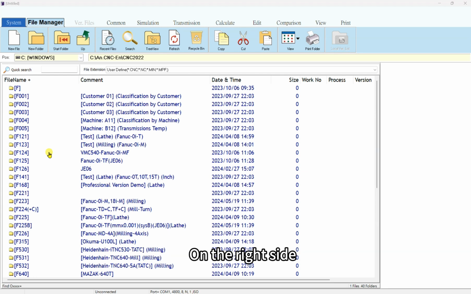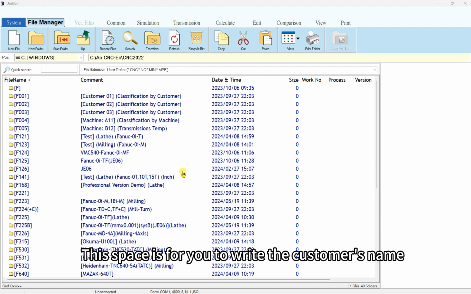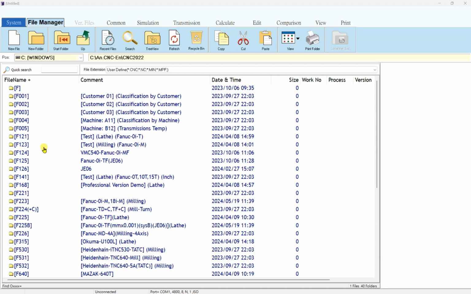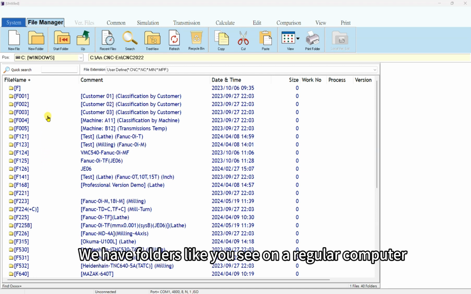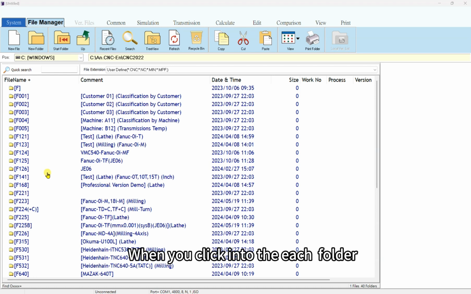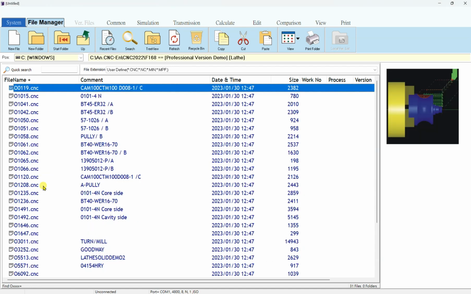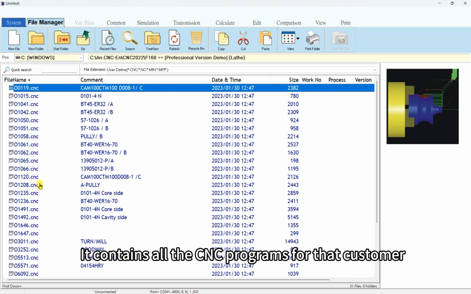On the right side, this space is for you to write per customer's name. On the left side, we have folders like you see on a regular computer. When you click into folders, it contains all the CNC programs for that customer.